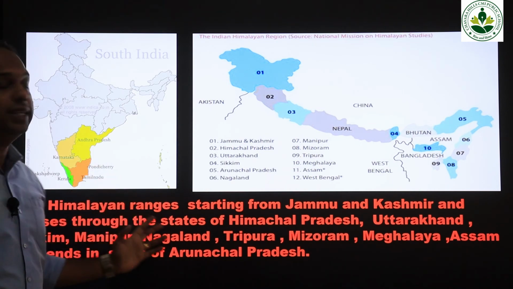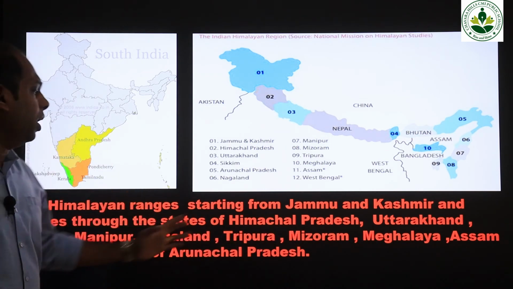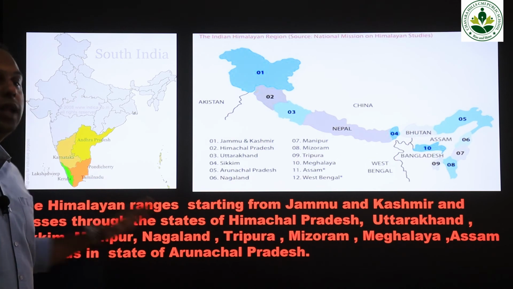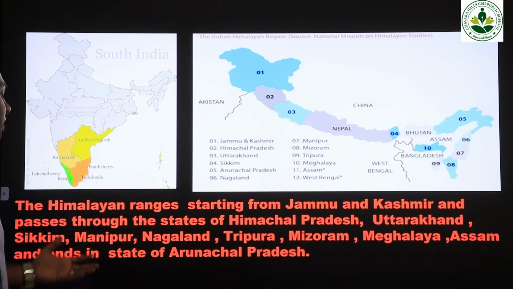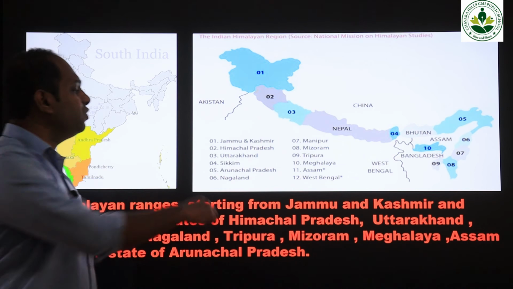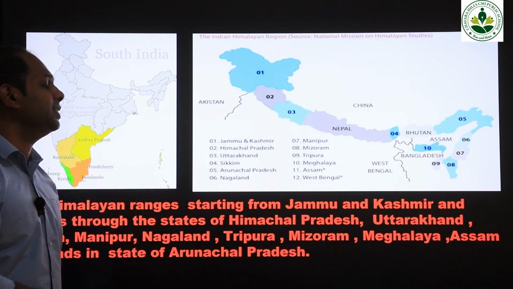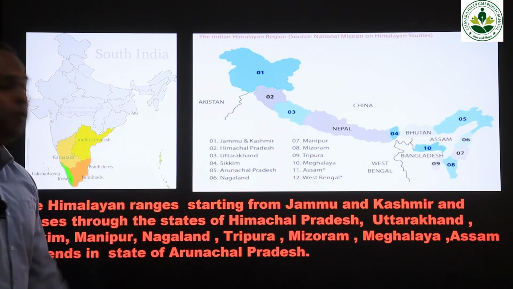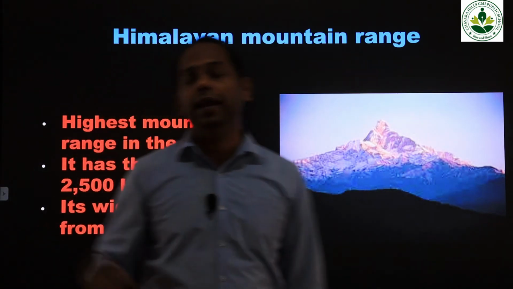So the Himalayan mountain ranges start from Jammu and Kashmir and pass through the states called Himachal Pradesh, Uttarakhand, Sikkim, Manipur, Nagaland, Tripura, Mizoram, Meghalaya, Assam, and end in Arunachal Pradesh. Okay? This is where exactly the Himalayan mountain ranges are located, and they pass through many states. These are the names of those states. Now we'll be studying the other speciality of this Himalayan mountain range.